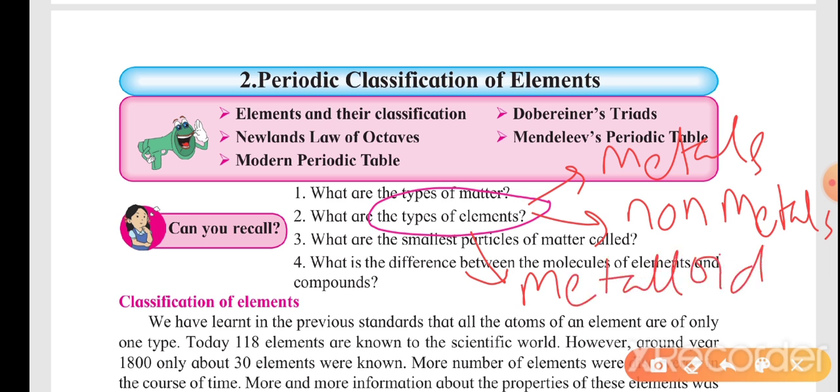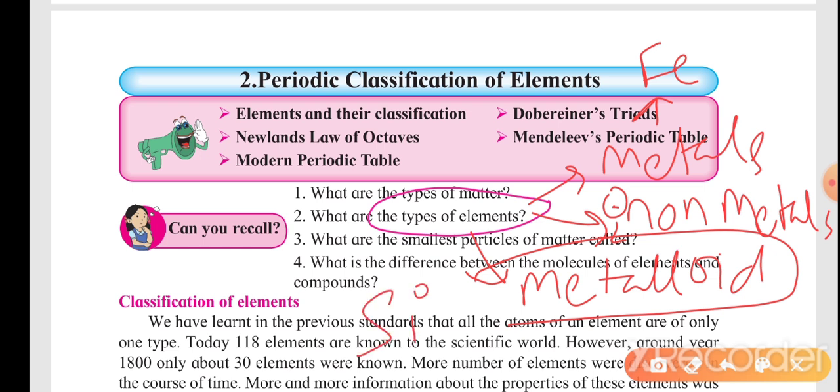I will give an example of each of them. Iron is a metal, oxygen is a non-metal, and what is a metalloid? Can anybody guess? Any name of a metalloid? Okay, I will solve the query. That is silicon. It is one of the examples of a metalloid. Okay.